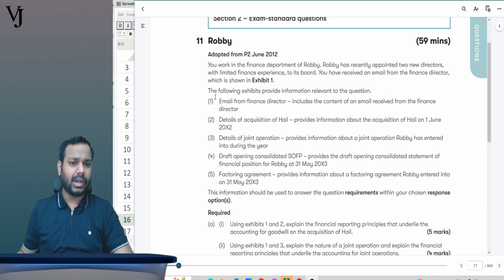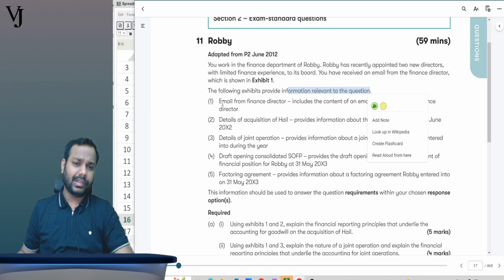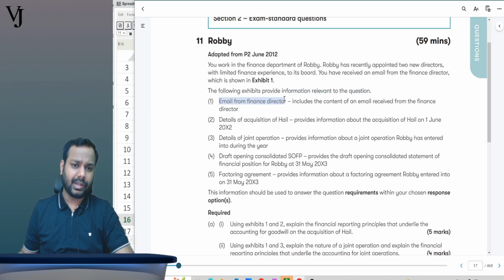Okay, fine. Now there are 5 exhibits. The following exhibits provide information relevant to the question. Exhibit number 1 is the email from the finance director. Exhibit number 2 is the details of the acquisition of the Hale company. Exhibit number 3 is the details of the joint operation. Exhibit number 4 is the draft opening console SOFP, and exhibit number 5 is the factoring agreement.